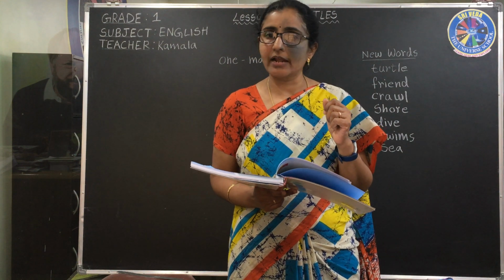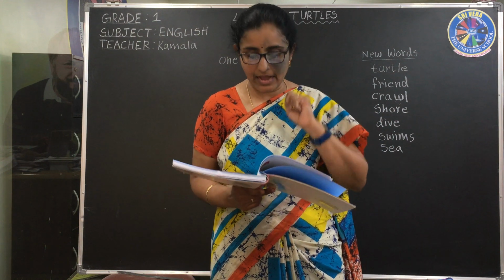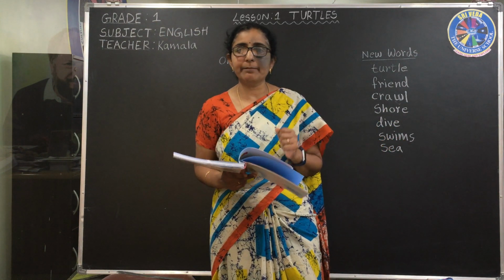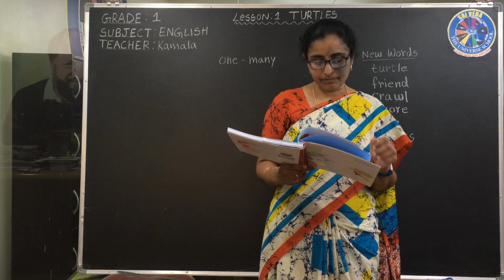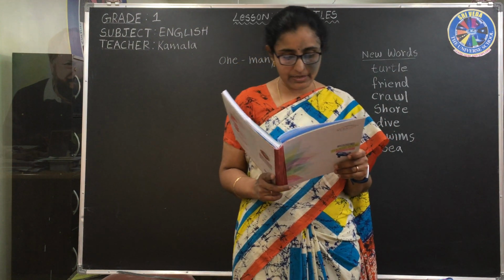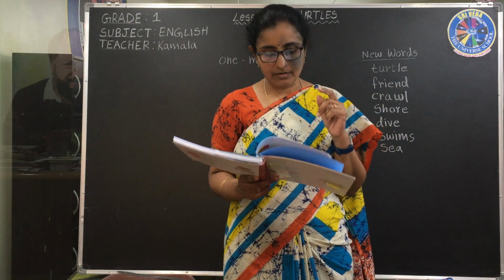Three. T-H-R-E-E is three. They find another one, then they are three. Now let us go for the next line. Three baby turtles move along the shore. Three. You have learned the number names. It's three only. B, baby.